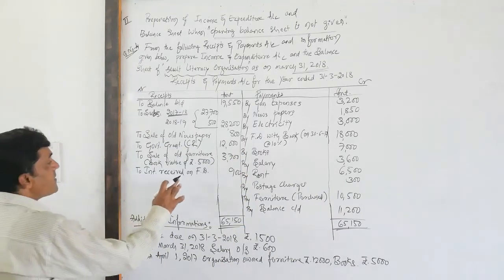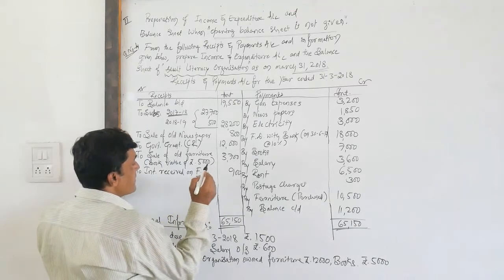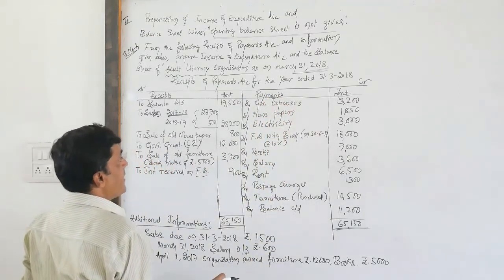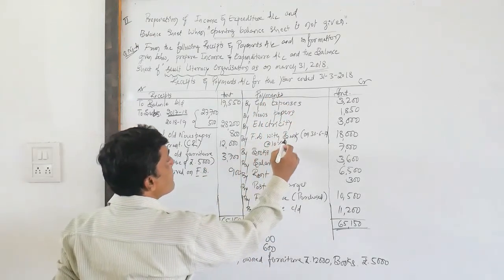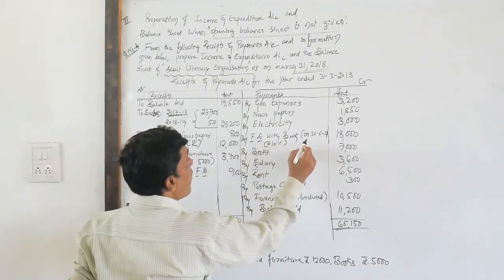So, interest received on FD, fixed deposit. FD means fixed deposit. Here on the payment side, they have provided the fixed deposit with the bank.